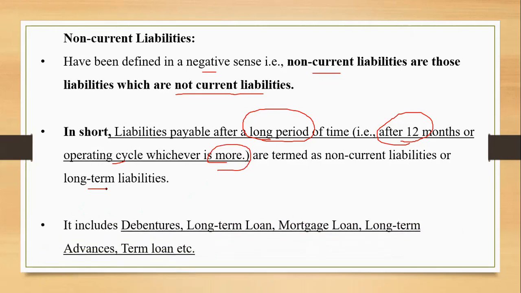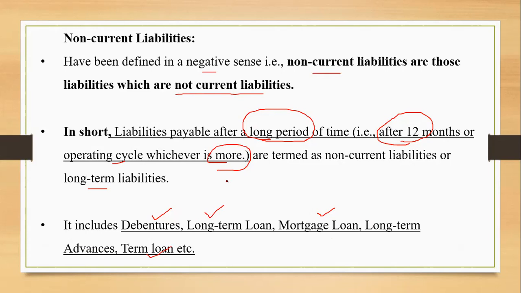We'll have some examples over here. It includes debentures, which have been discussed earlier, long-term loan, mortgage loan, long-term advances. We have accepted the advances. And any term loan from the bank or any other financial institution. Such things are examples of non-current liabilities. Current is within 12 months or operating cycle, whichever is more. Non-current is after a long period of time, maybe 12 months or operating cycle, whichever is more.